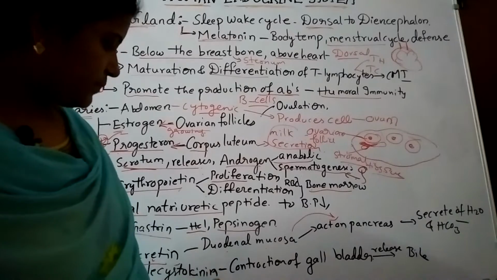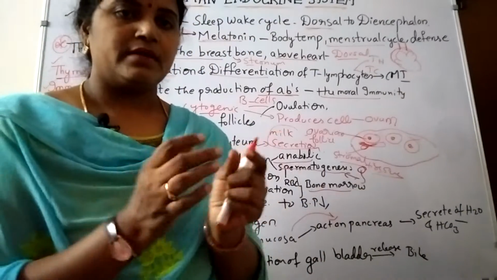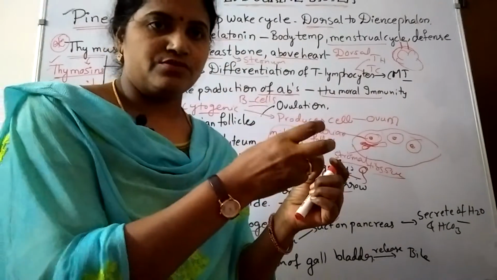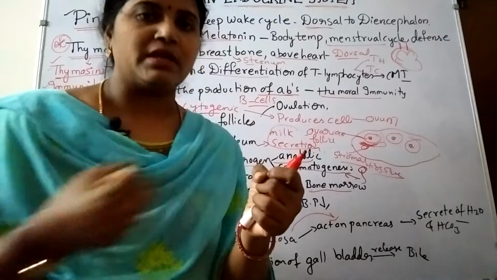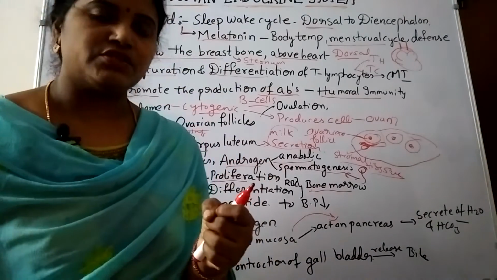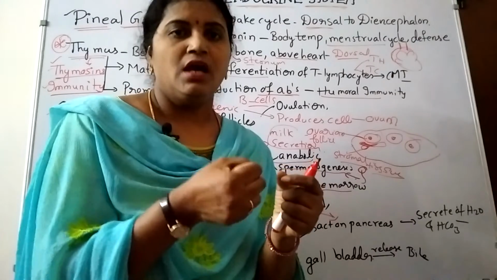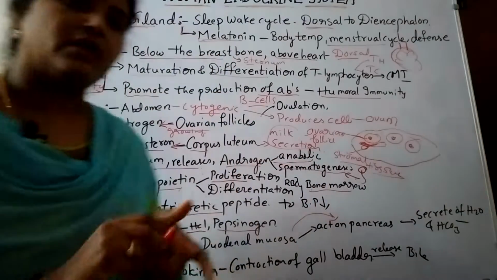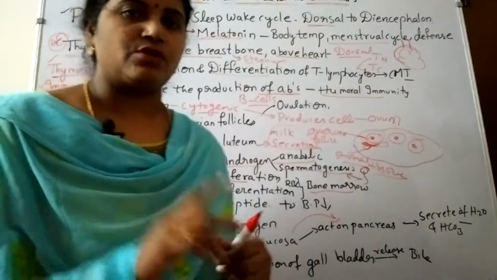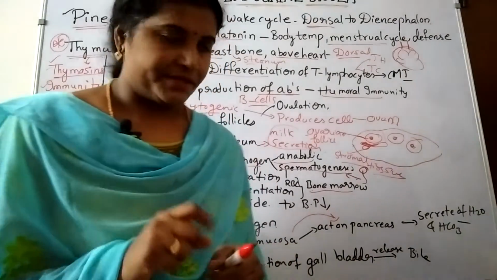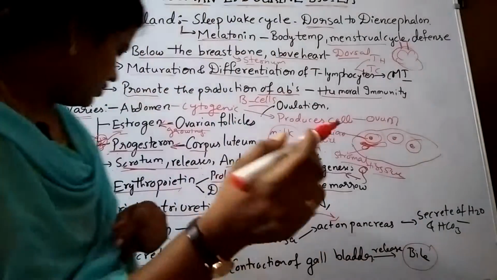Cholecystokinin is responsible for contraction of the gallbladder. The gallbladder collects the bile juice, concentrates it, and then releases it into the duodenum. To release it into the duodenum, the gallbladder duct has to contract. Cholecystokinin is responsible for contraction of the gallbladder ducts, and they release the bile into the duodenum.